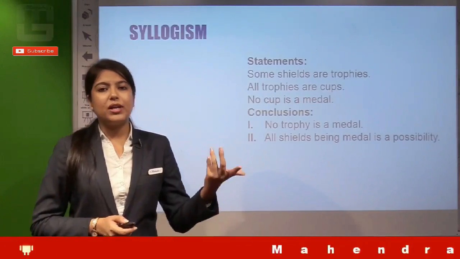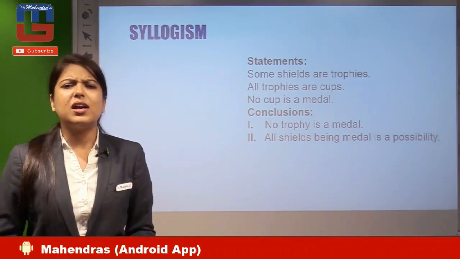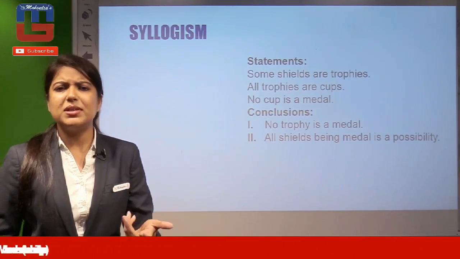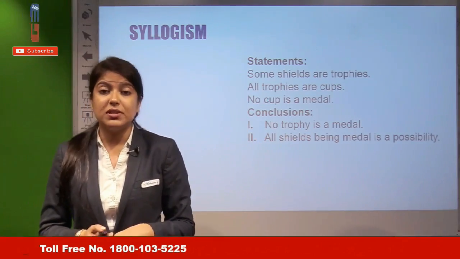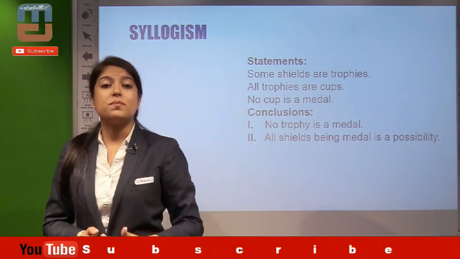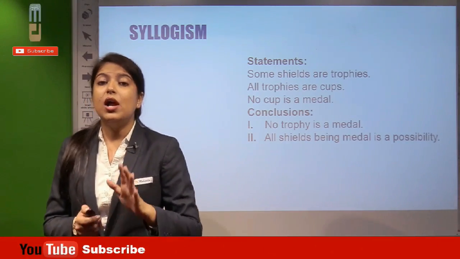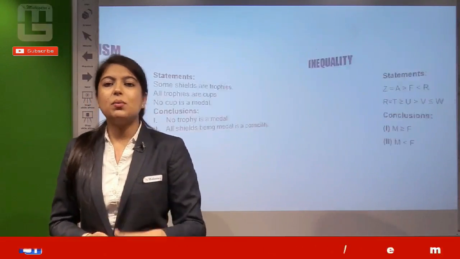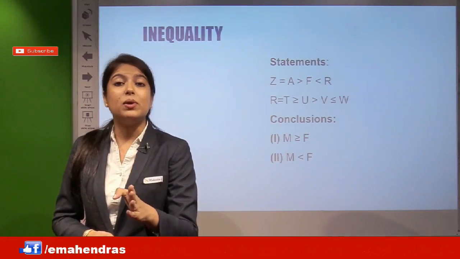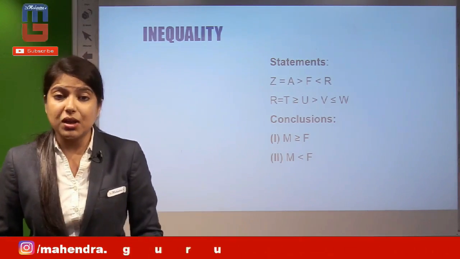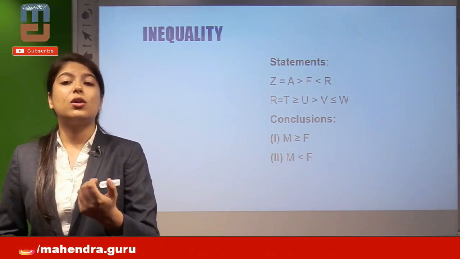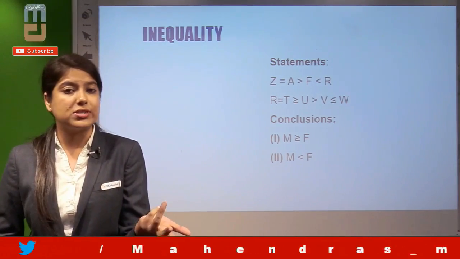In syllogism questions, statements are given with two conclusions, and you can solve these by the Venn diagram method or any direct method. So you can apply an option marking strategy to mark the option. In inequality, there are direct inequality statements where signs and symbols are given between the characters to frame the equation, and you can go directly to the conclusions, where conclusions are true or false.